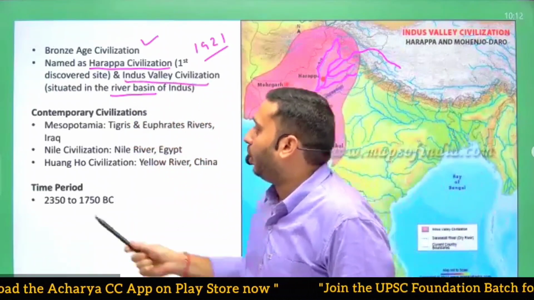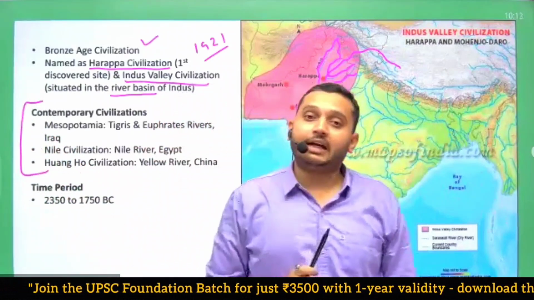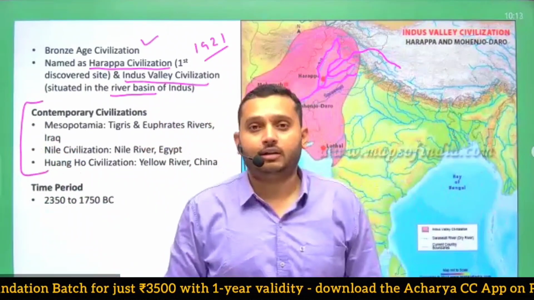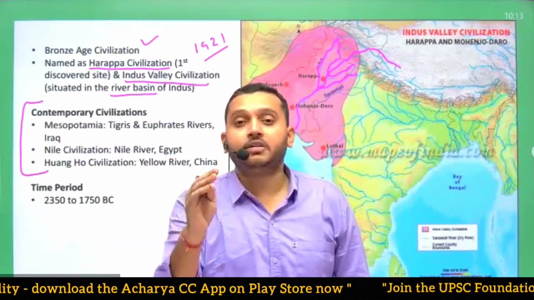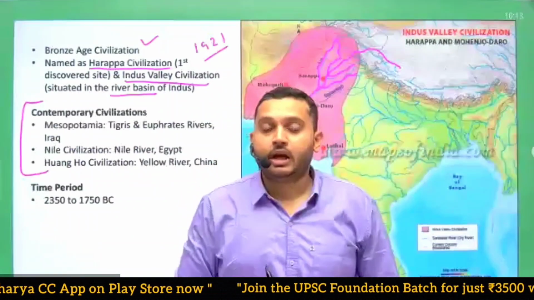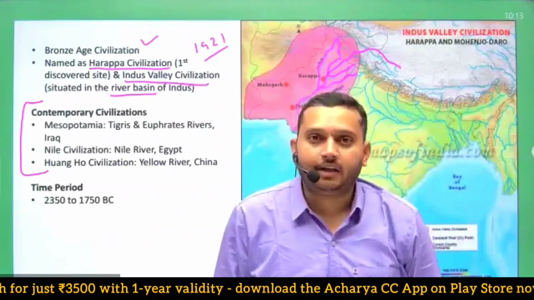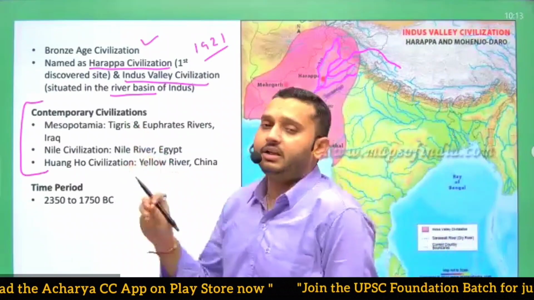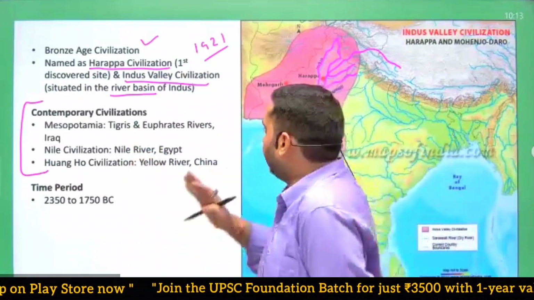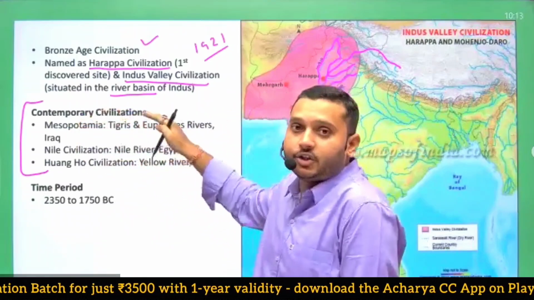Second thing, is this the only civilization at that time in the world? Obviously not. There are certain other civilizations too that are existing in various regions of the world, and they are also at their peak according to their level, according to their development. For example, there are three very prominent civilizations at that time, which we can say are contemporary civilizations to Indus Valley.